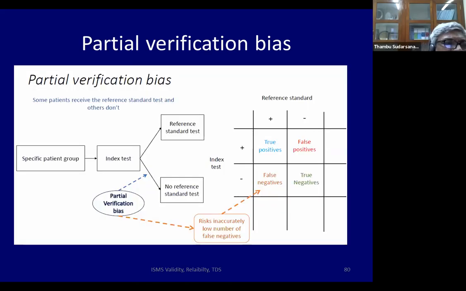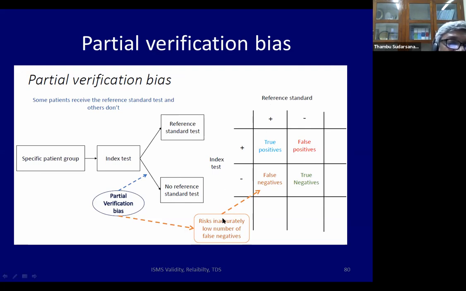Partial verification bias. Here you have the group of patients who have the index test done, and then the reference standard should be done. When the index test is positive, they do the reference test for everybody. But when the index test is negative, they say, look, I don't have the money to do the gold standard for everybody. So they do the gold standard test on only some people. The reference standard is not done on everybody whose index test is negative.